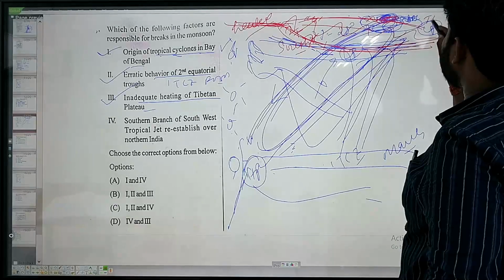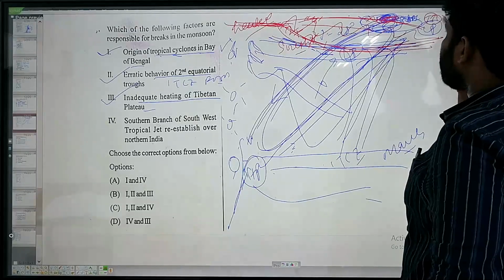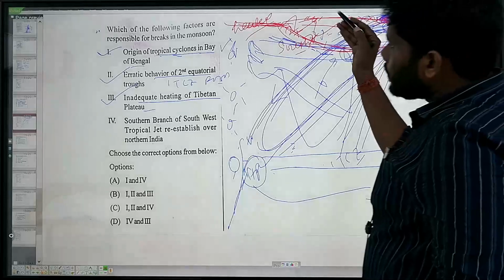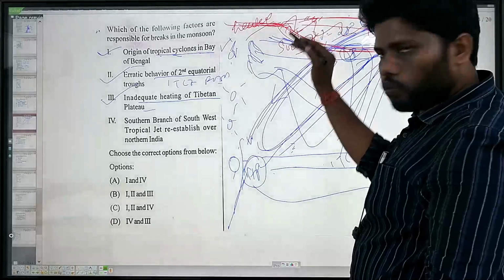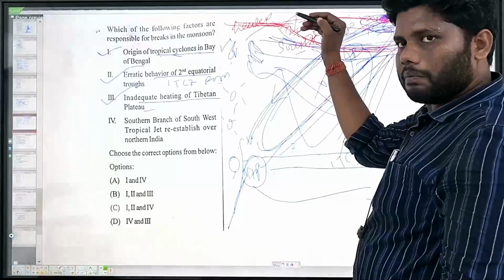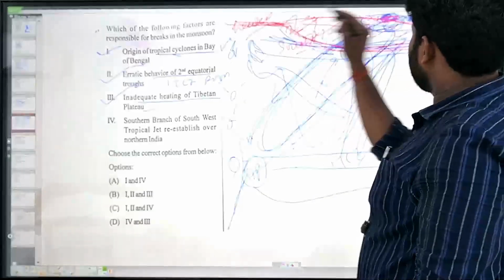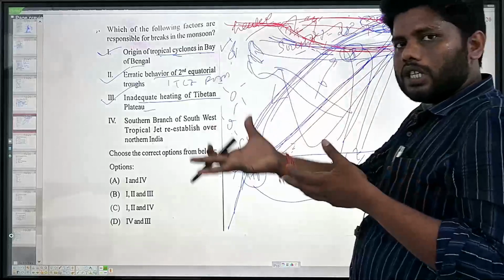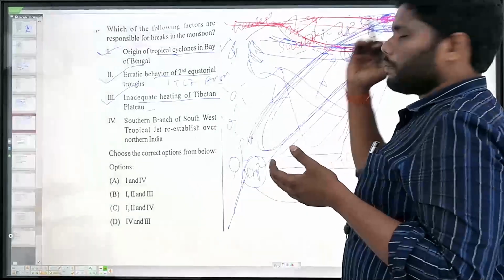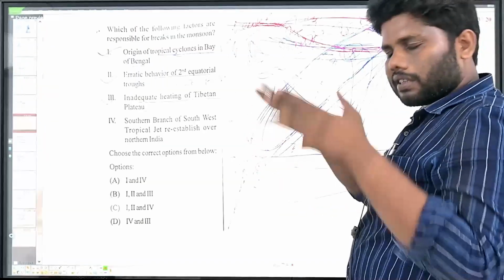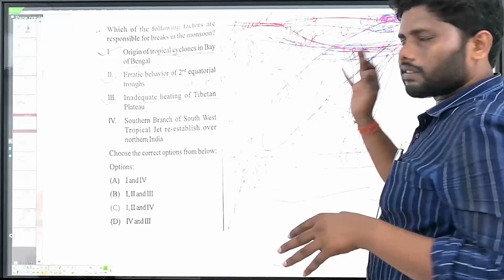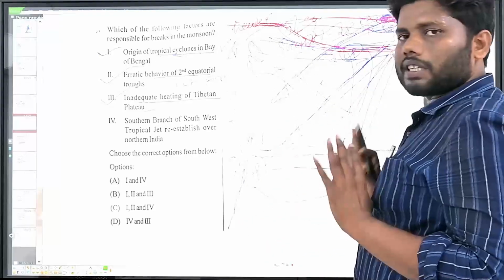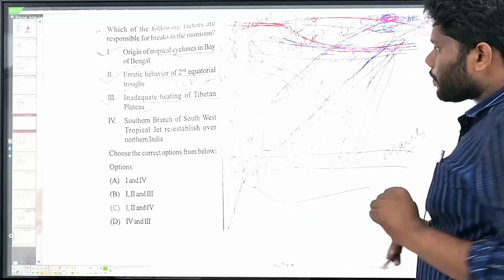That is why the Tibetan plateau will be heated, not cooled. If the southern branch becomes weaker and the northern branch becomes stronger, it will produce rainfall in this region, which eventually cools down the Tibetan plateau, by which the temperature falls and this Mascarene high cell cannot be produced. That is why the monsoon will break.